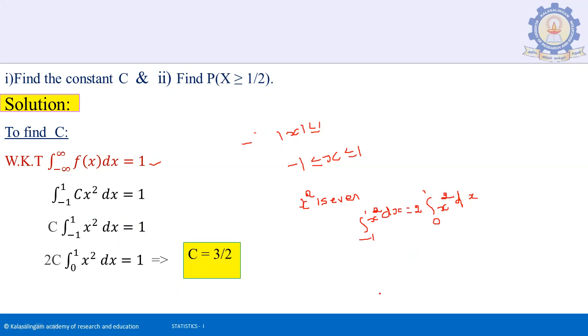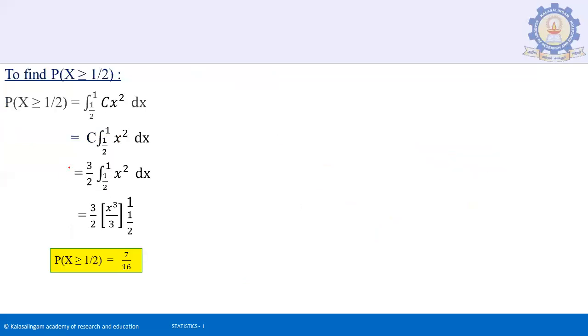So here we have 2c times the integration, which will be x cube by 3, from 0 to 1. The integration of x square is x cube by 3. Substituting the limits 0 to 1, we get 1 by 3. So with the 2, we get 2c by 3 equal to 1. So the c value is c equal to 3 by 2.